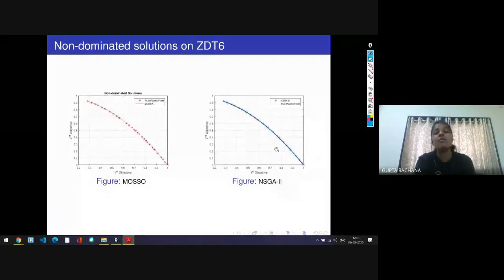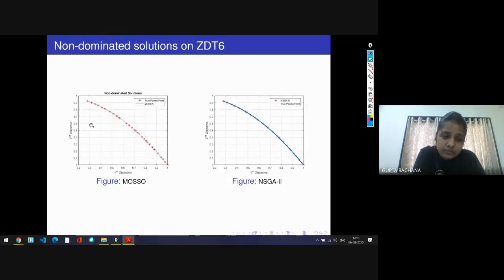Now while you are working on the multi-objective, you have to be very careful about two parameters, that is the convergence as well as the diversity of the solution. Convergence means the solution which overlaps over the true Pareto front. Second, diversity means all the solutions should not give the same solution.